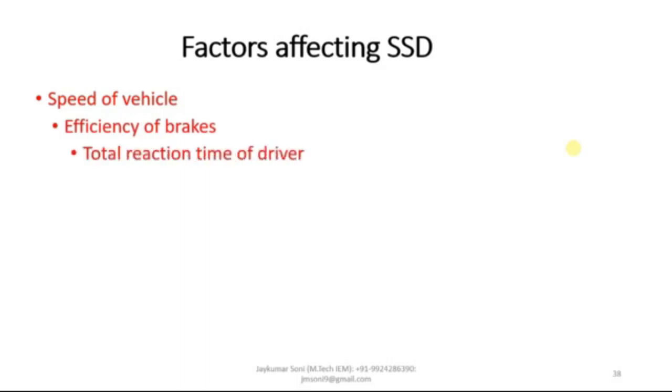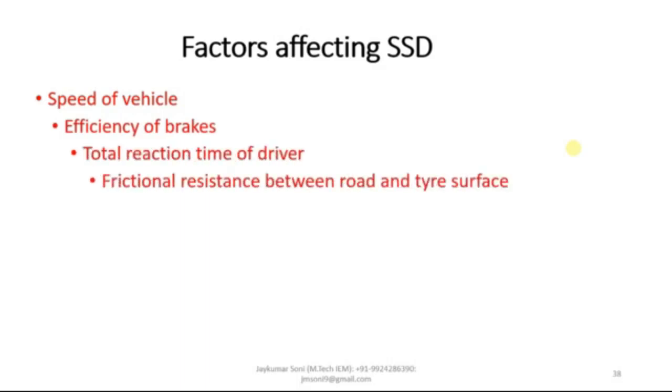Now there are certain factors which affect the stopping sight distance, like speed of vehicle, efficiency of brakes, total reaction time of the driver, frictional resistance between the road surface and the tire surface, and gradient of the road. Now how can you analyze whether sufficient stopping sight distance is provided or not? So let us understand the concept of analysis of stopping sight distance.